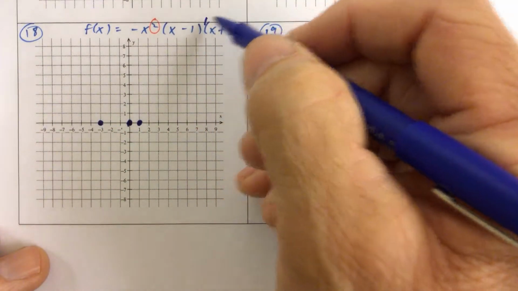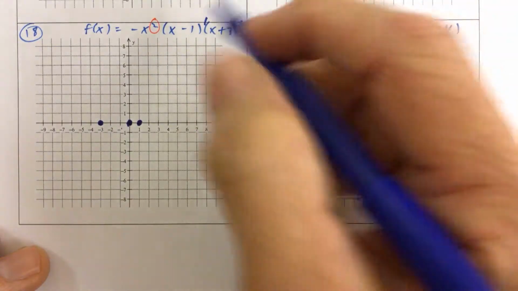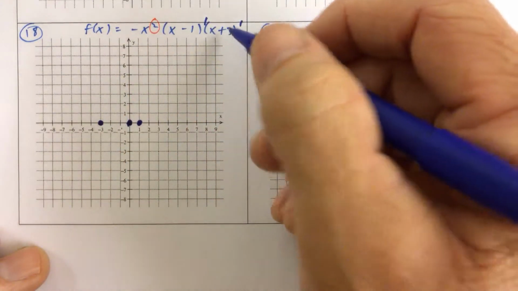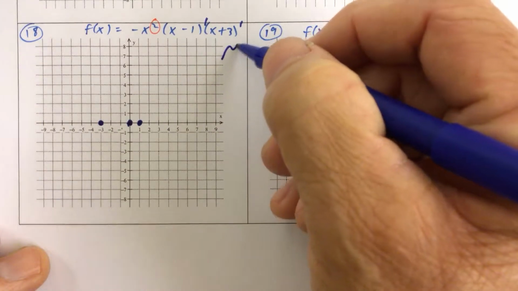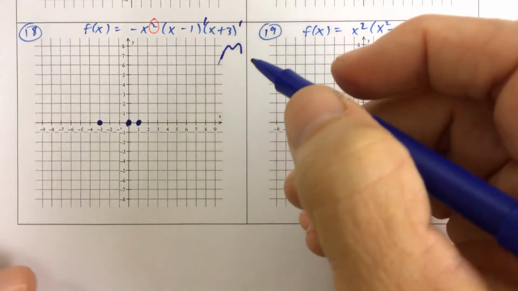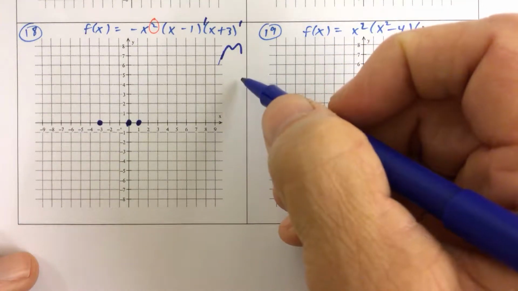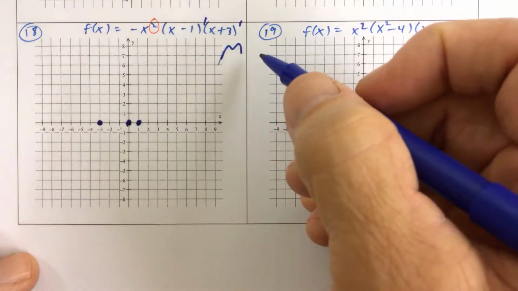Now, when we add the multiplicities of each of these factors, 2 plus 1 plus 1 is 4, and we have a negative, so a is negative and the degree is 4, so the graph is going to open down, and it's going to go down on both sides. y is approaching negative infinity as x approaches positive or negative infinity.